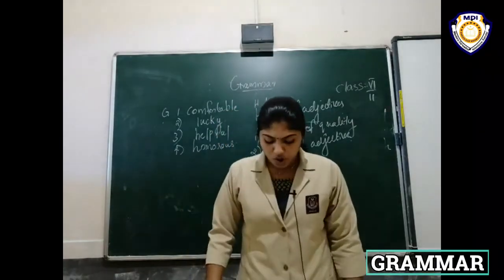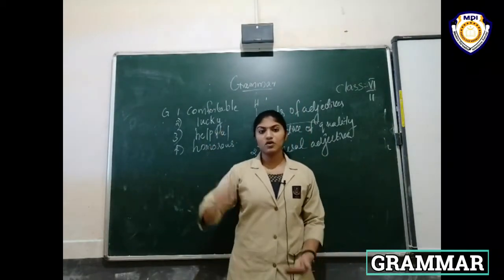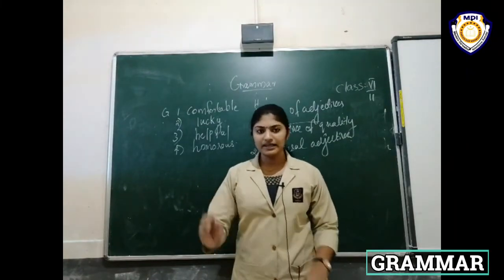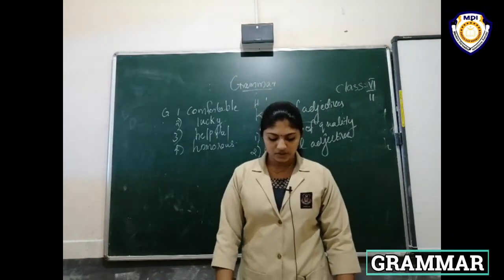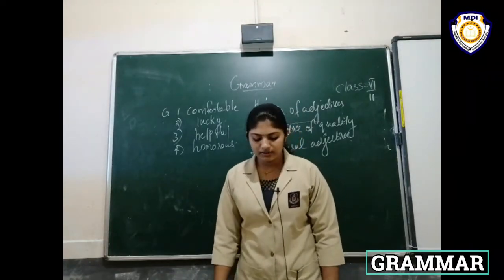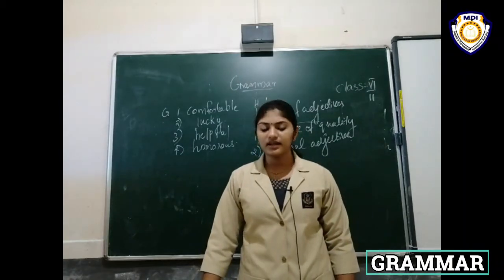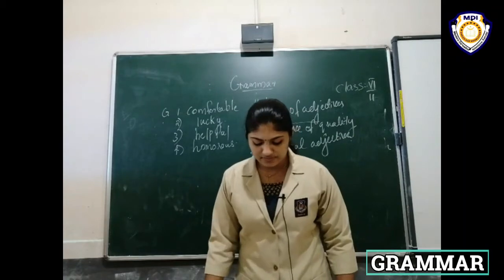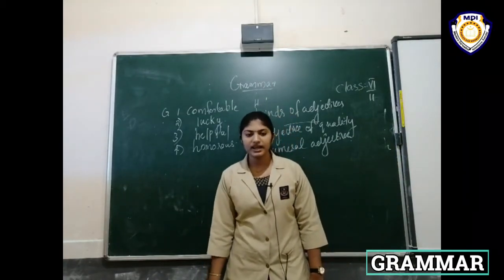They also show order or sequence of a countable noun, some order or sequence, or a row or list. We can understand that as a numeral adjective. For example, there are 8 planets in our solar system. Here, we use a number in this example. That is a numeral adjective.